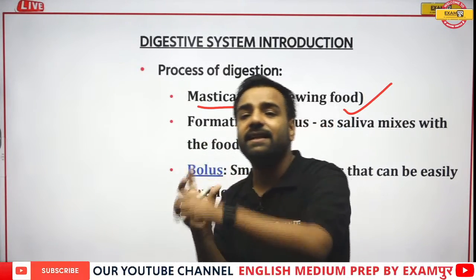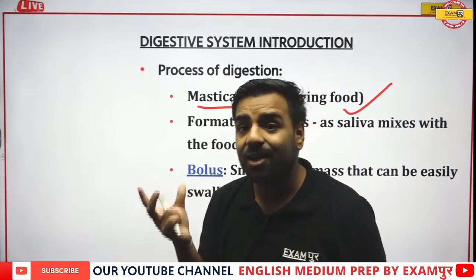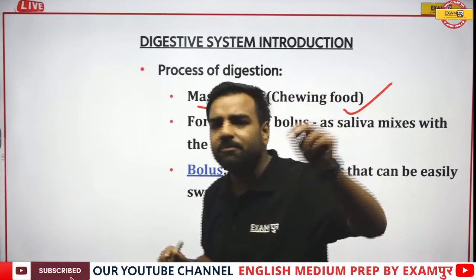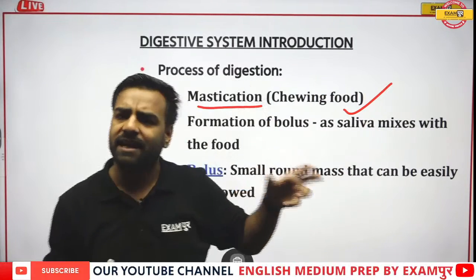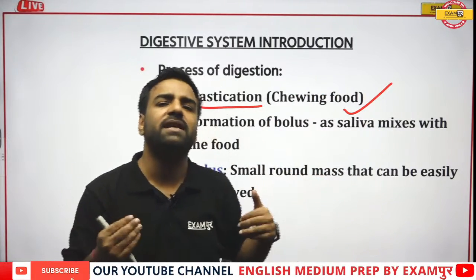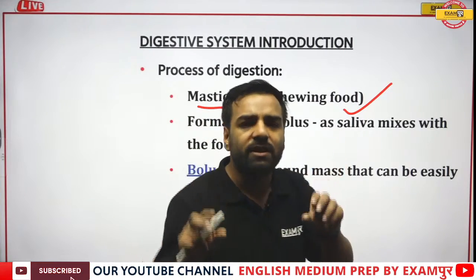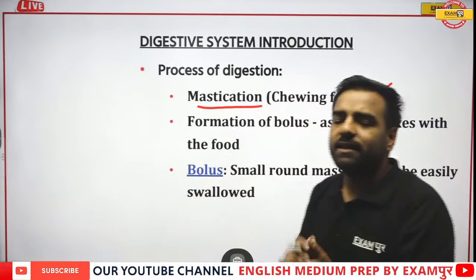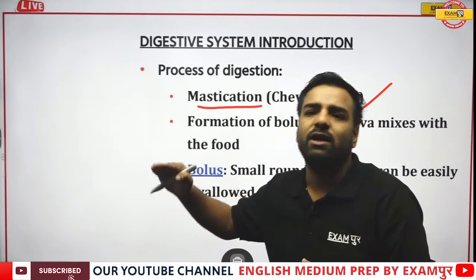That's why I can say that it is lubricating the food. Now, what is lubrication doing? It is actually killing the bacteria. Saliva is slightly acidic in nature with a pH of 6.8. It helps in killing those bacteria and microbes. Apart from that, it is helping in the easy swallowing of the food.